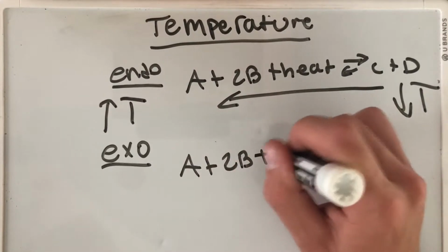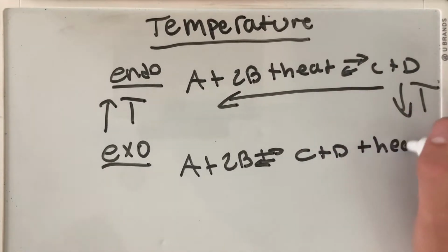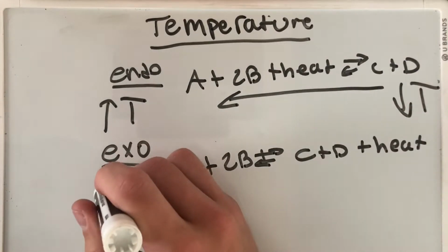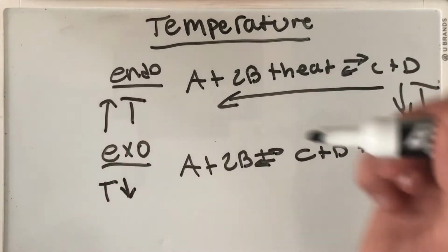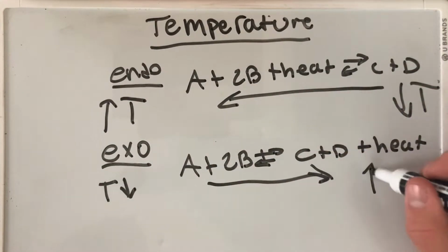Now in an exothermic reaction, the heat would be given off, so when the temperature is decreased, the reaction must favor the forward direction, so the temperature can increase and the reaction can return to equilibrium.